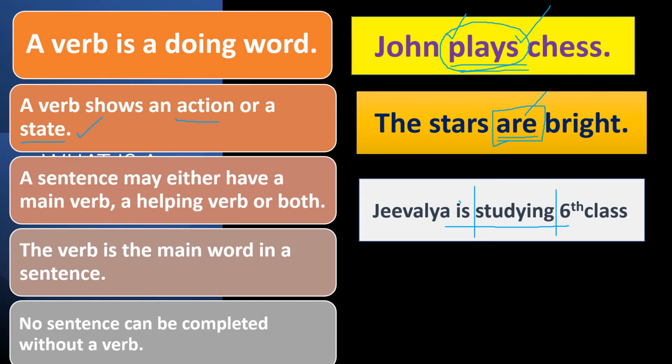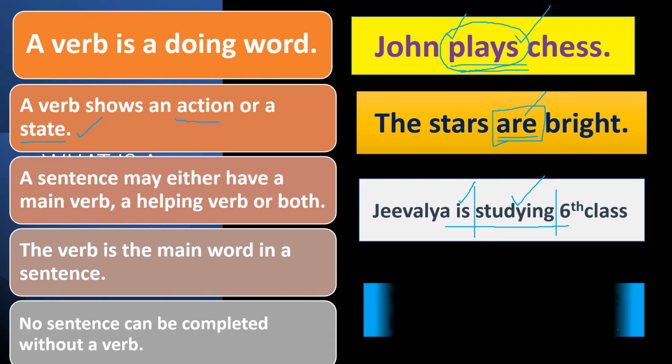Here is is called a helping verb, and studying is called the main verb. So a sentence may have either a main verb or a helping verb or both. Sometimes it has only a main verb, sometimes only a helping verb, sometimes both the helping verb and the main verb.